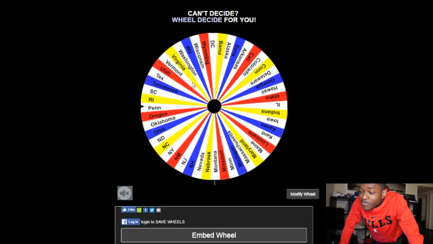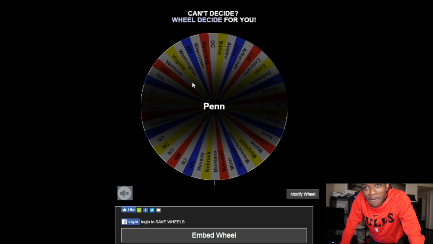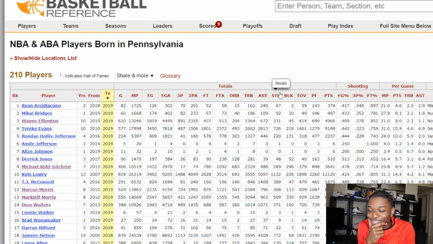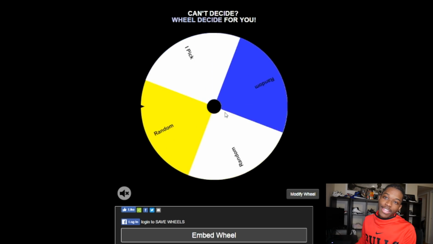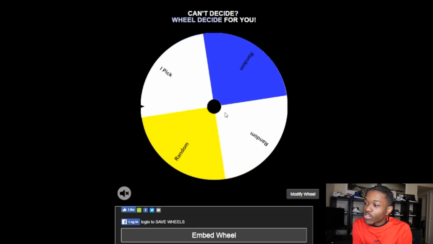And we land on Pennsylvania. NBA players from Pennsylvania. But this is trash. I think I'm going Kyle Lowry. Even when we get to pick, we not getting the stars. That's fine, though. The last and final spin. Let's end it on a bang.